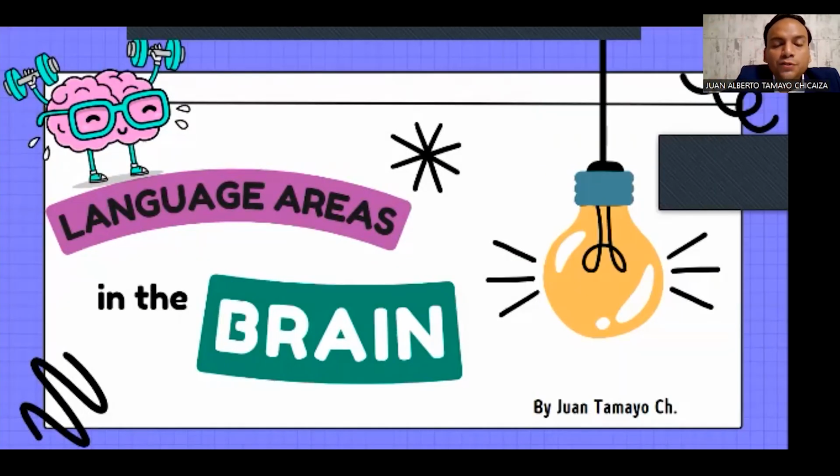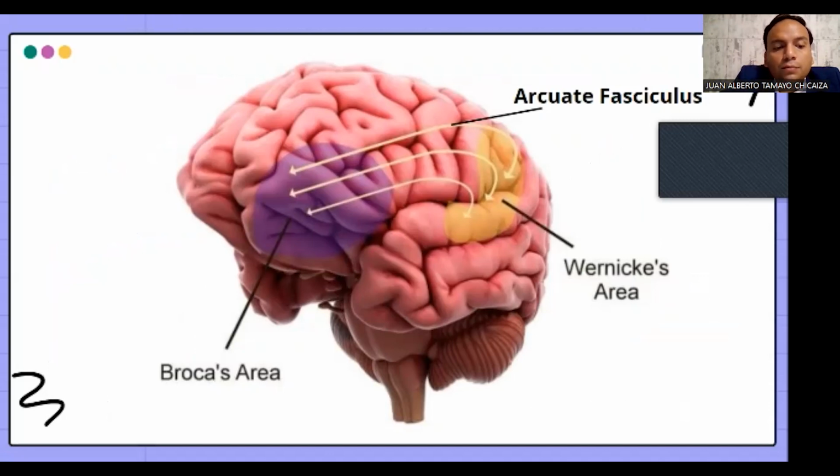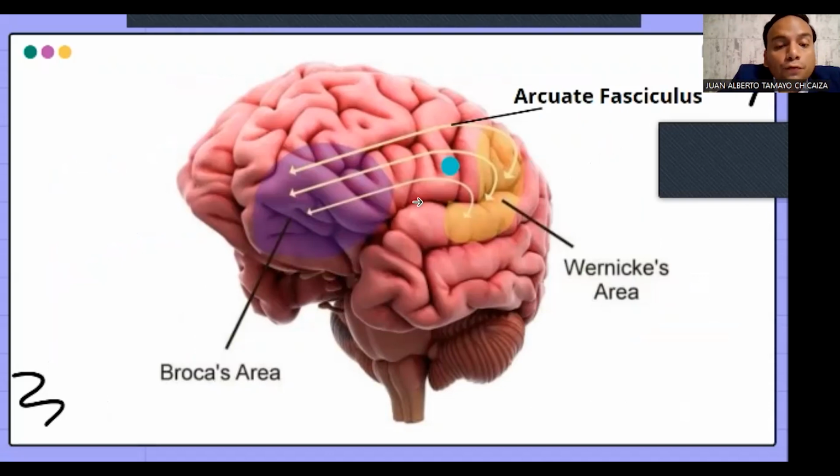Hello, everyone. My name is Juan Tamayo, and I'm going to be talking about the language areas in the brain. Well, as you can see in the picture, we can find different areas in the brain. So we're going to be talking about Broca's area, Wernicke's area, and the arcuate fasciculus. Broca's area is found in the frontal left section. It is in charge of the accurate production and use of language. It also coordinates the movements to articulate sounds and words.